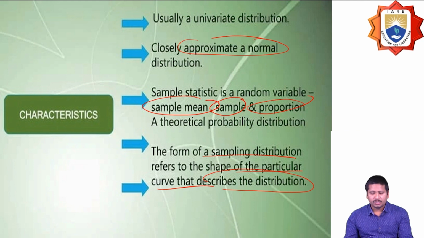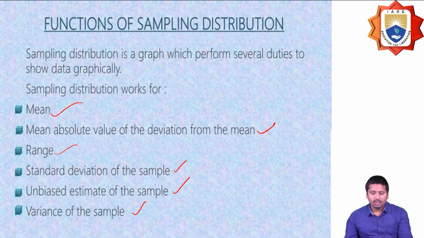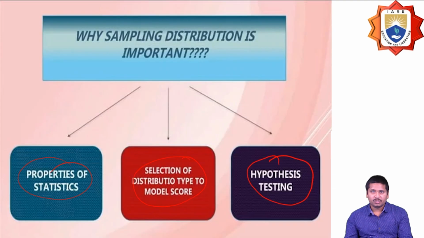The statistic is a random variable, obtained through the mean, standard deviation, and proportion. There are different forms of sampling distribution, referring to the particular curve that describes the distribution. The functions of the sampling distribution include the mean, absolute value, range, standard error, unbiased estimation, and variance of the sample.